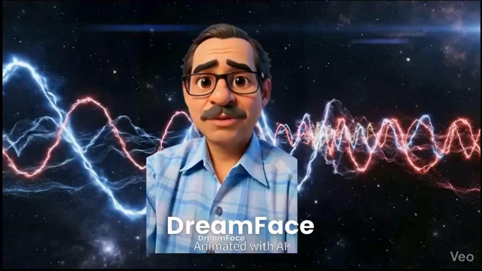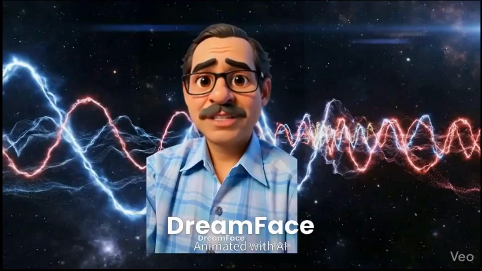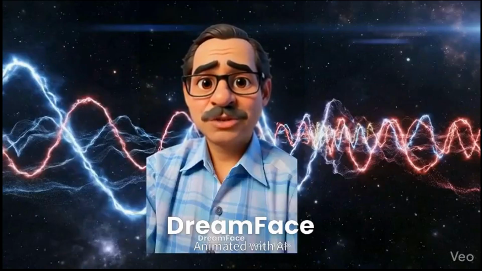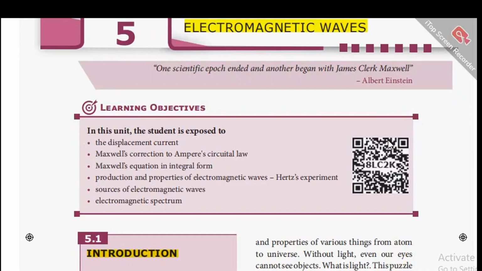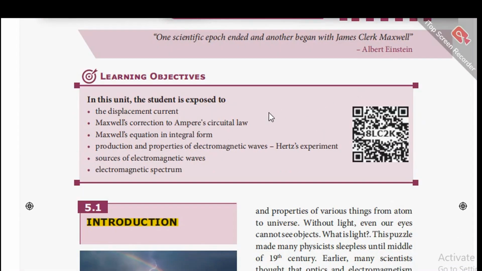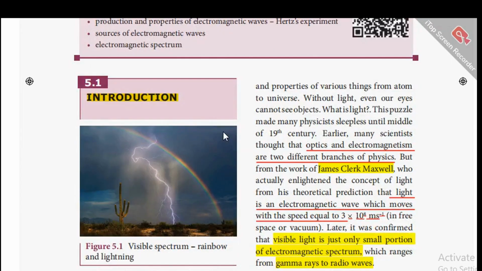Dear students, in this video, we are going to have an introduction about electromagnetic waves, Maxwell's displacement current, and his correction to Ampere's circuital law. Chapter 5, Electromagnetic Waves. In this chapter, we are going to know about the displacement current, Maxwell's correction to Ampere's circuital law, Maxwell's equations in integral form, production and properties of electromagnetic waves, Hertz experiment, sources of electromagnetic waves, and electromagnetic spectrum. Now let us see about this introduction of electromagnetic waves.